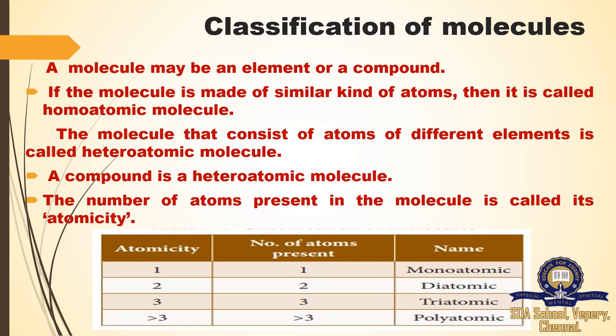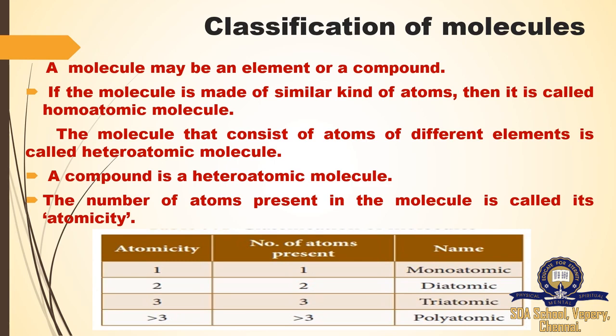Now we are going to discuss the classification of molecules. A molecule may be an element or a compound. It may be made of two or more atoms. If the molecule is made up of the same kind of atoms, it is called a homoatomic molecule. For example, H2: two hydrogens, so we can say it is a homoatomic molecule.